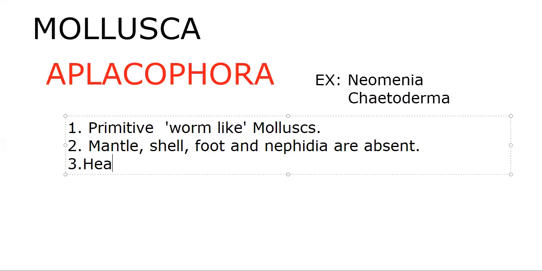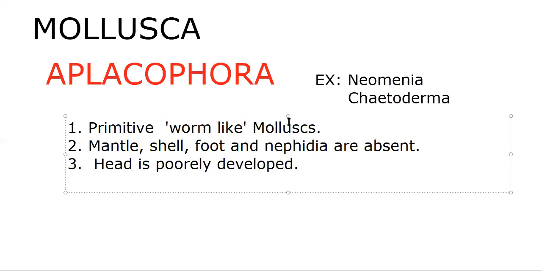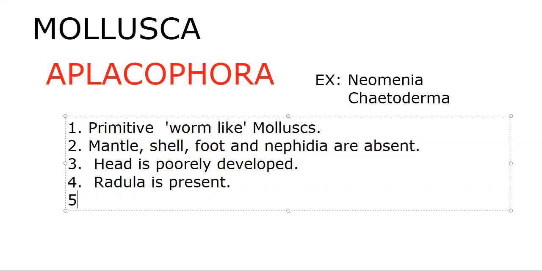Head is poorly developed in case of these animals. The characteristic features to be remembered of the primitive worm-like mollusk: mantle, shell, foot, and nephridia are absent. Head is poorly developed. And radula: all the classes of phylum Mollusca have radula except Bivalvia, Pelecypoda. They don't have radula, but all the remaining have radula.